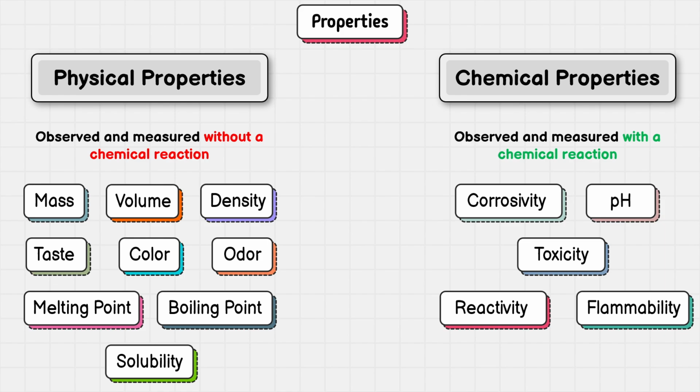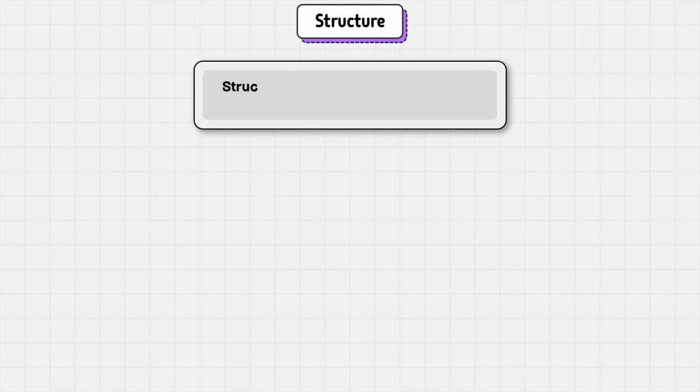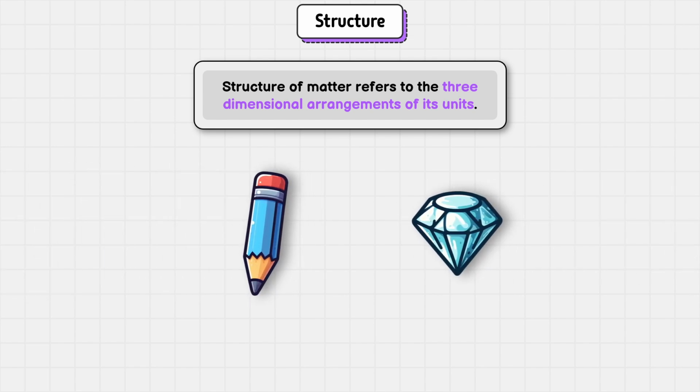Now that we know what the properties of matter are, let's discuss the structure of matter. The structure of a matter refers to the three-dimensional arrangement of all the units that make up that matter. And to give you an idea of its importance, let me show you a pencil and a diamond. Now, someone who doesn't know chemistry might ask, why are we comparing a cheap pencil to an expensive diamond, since they seem to have nothing in common? But that is not the case here. The core of this pencil and this diamond is made up of the same units, carbon atoms.